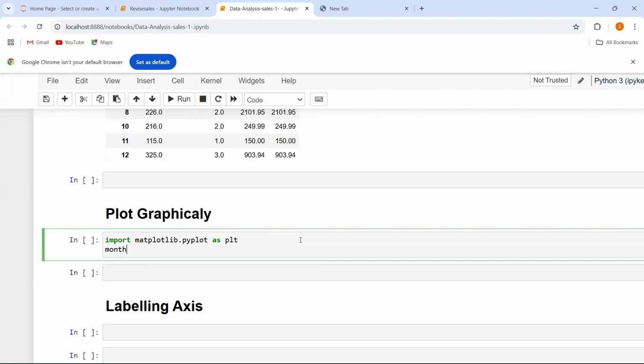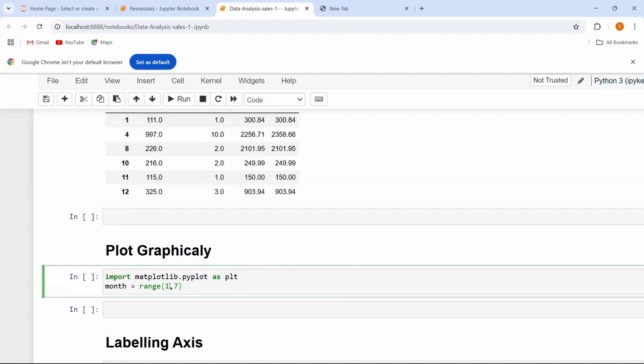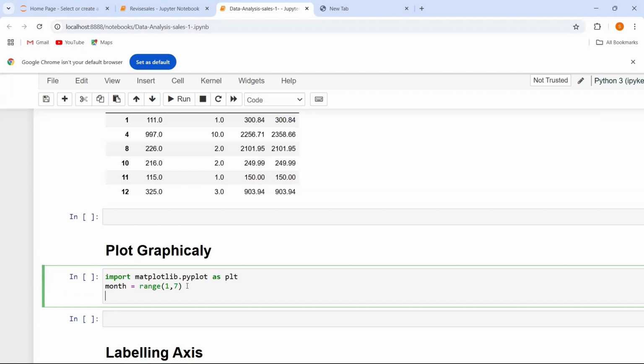After this, I want to have the range of the months, and within range I am going to write the values from 1 to 7. You can see in range, the starting value is always included, and the end value is excluded. After this, I want to plot my bar graph. So I have to use bar, and within this as arguments, in the x-axis I have to give month. And in the y-axis I want to give the result, and within result I am going to use the sales column.